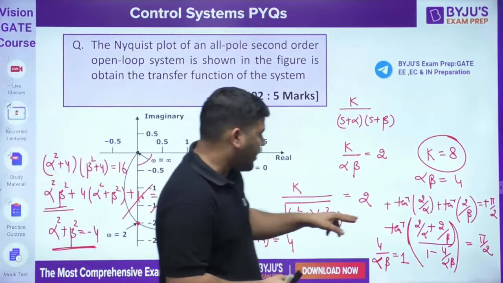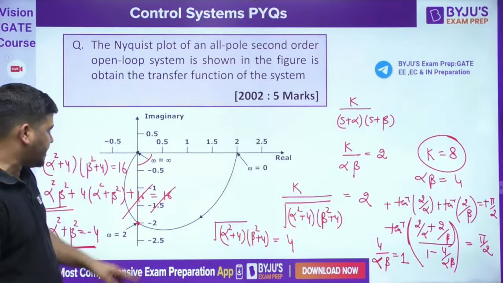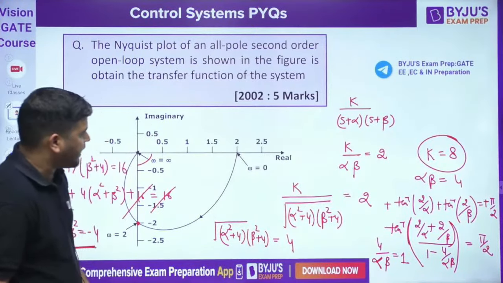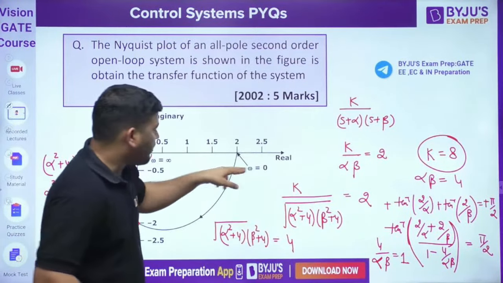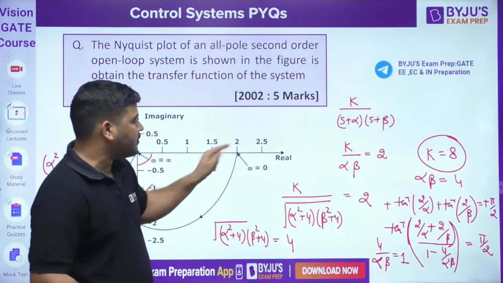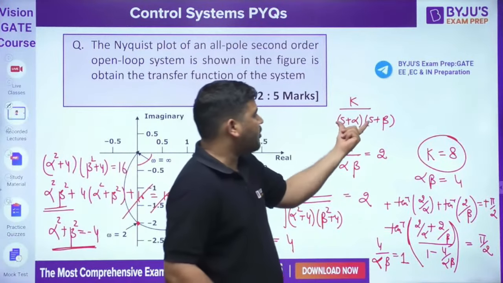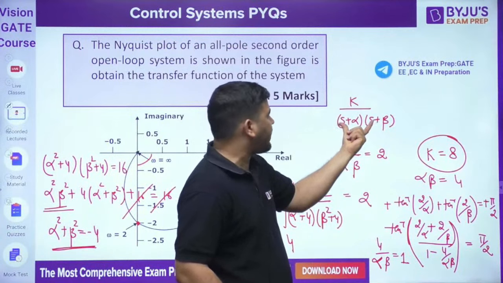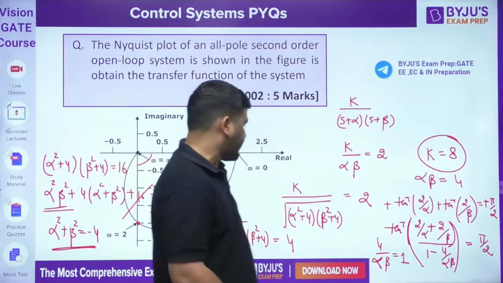Because you know that when omega is 0, then the angle has to be 0. Now there must be some mistake. Please check where I made the mistake. So this is the transfer function I have written, and when omega is 0, the magnitude has to be 2 and the angle has to be 0. So what is the magnitude when omega is 0? If you put omega equal to 0, then the magnitude will become k divided by alpha beta. It is 2, it is given.